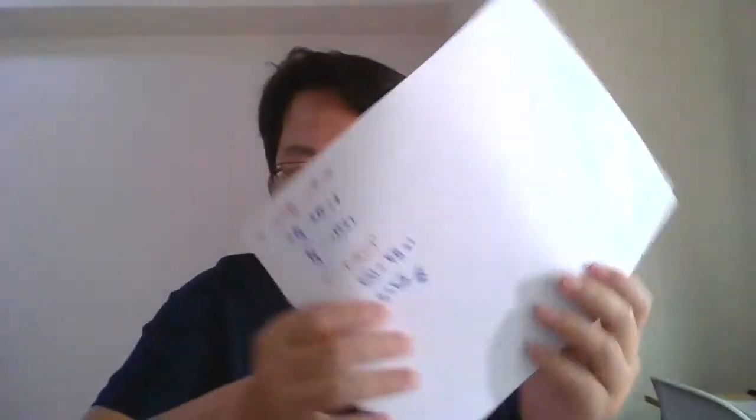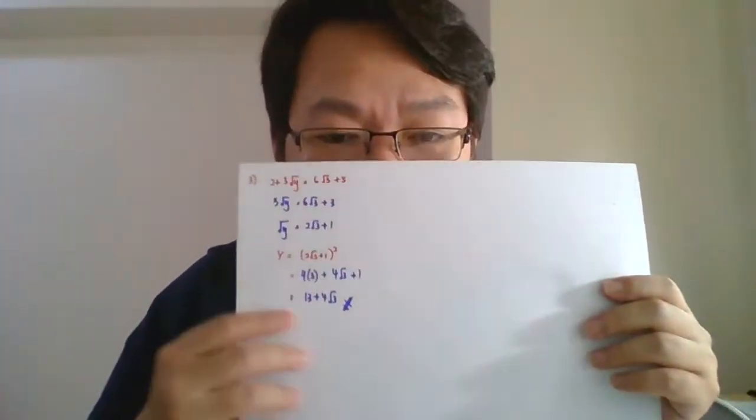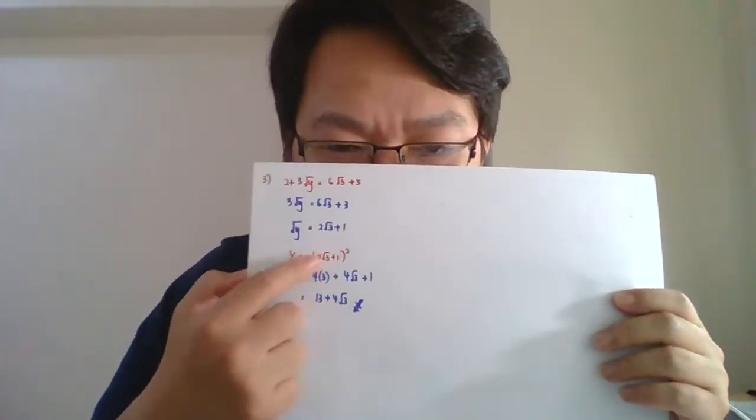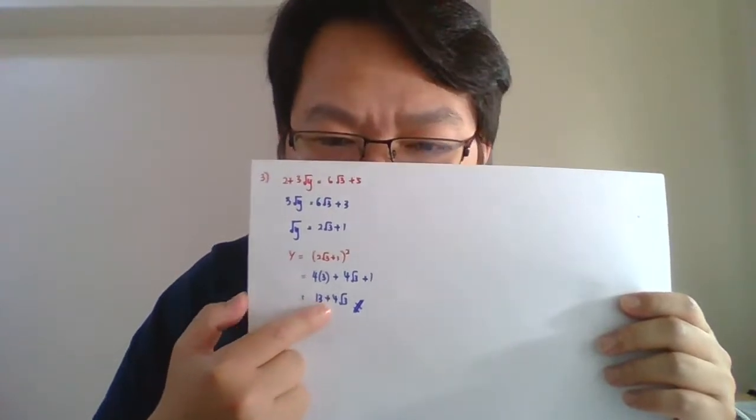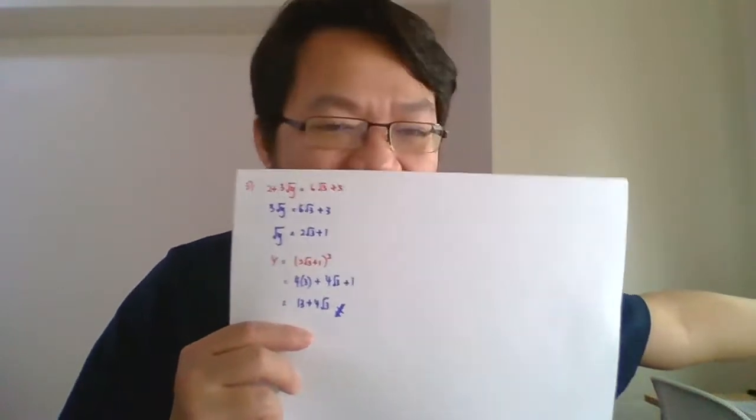Okay, expand dulu. So bila korang expand, berapa kita dapat ni? 2 surd 3 square, korang akan dapat 4 times 3. 2 surd 3, okay, 4 surd 3 plus 1. So 12 tambah 1, 13 tambah 4 surd 3. Done. This is the final answer. Please double check. Okay. So guys, when we expand the bracket here, then this is the final answer, 13 plus 4 surd 3. Nampak? This one sudah sama macam the soalan asking.